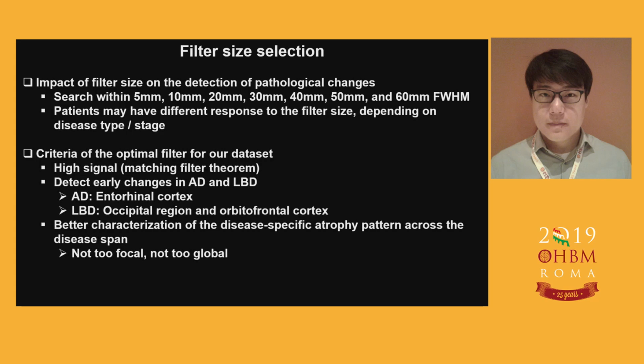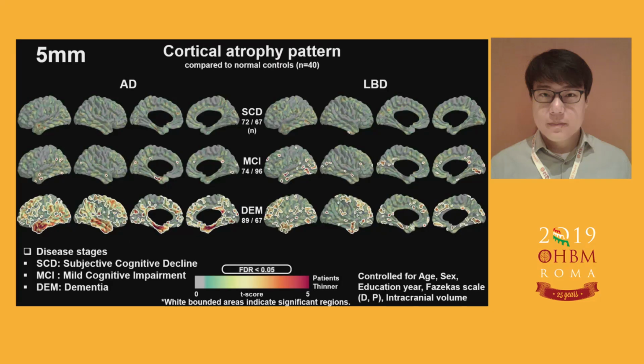So it should show the high signal, of course, and we expect to see the early changes in these regions as described in pathological studies, including Braak's staging model. Also, the findings need to be well localized for the disease-specific patterns. So, these are results from 5mm kernel. Colors represent T-scores, and white line bounds significant regions.